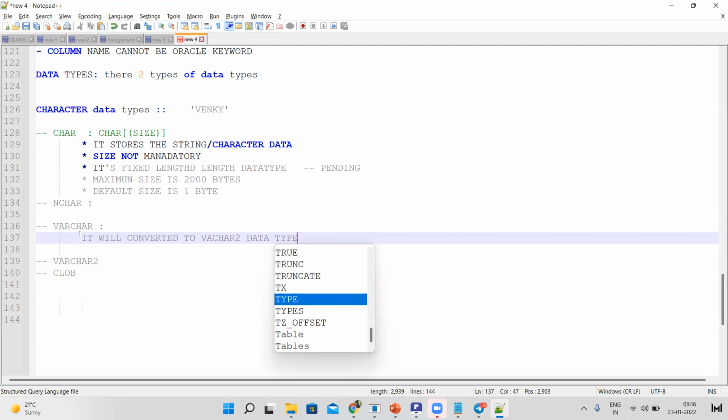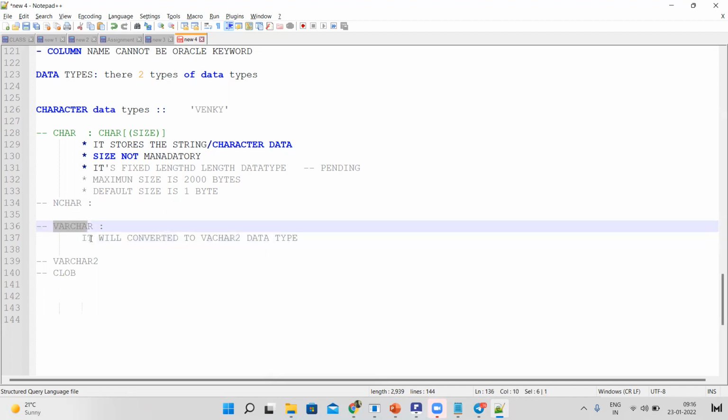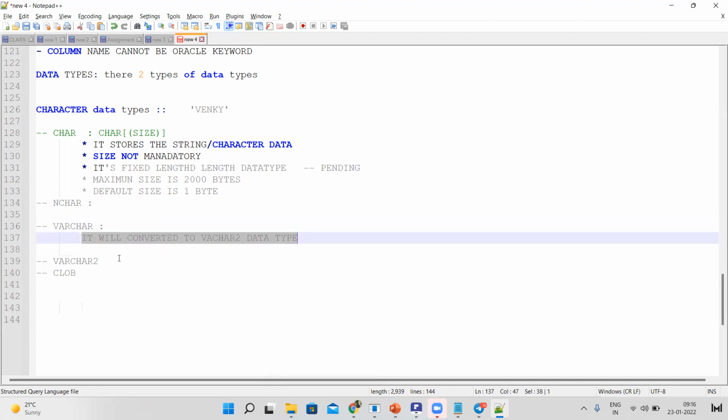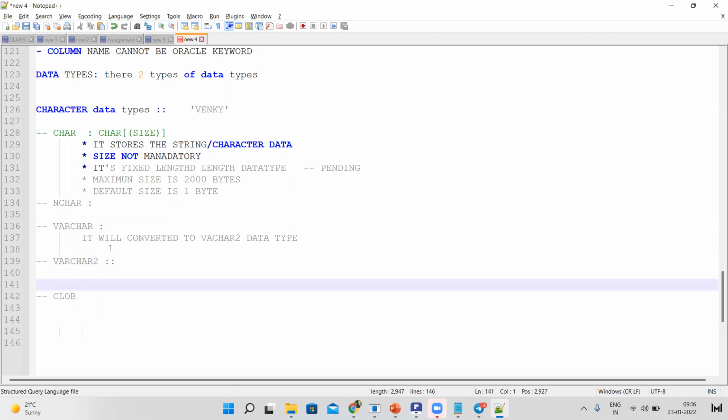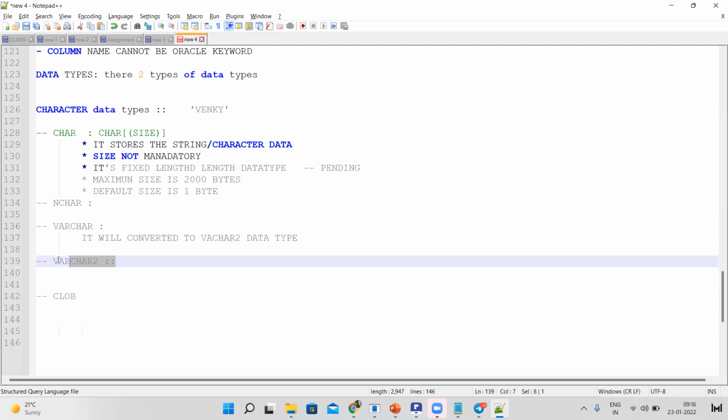So this is very, very important. Mostly we use the varchar2 data type only. I will tell you later the difference between char and varchar2. That is a very important interview question. They will ask what's the difference between char and varchar2.